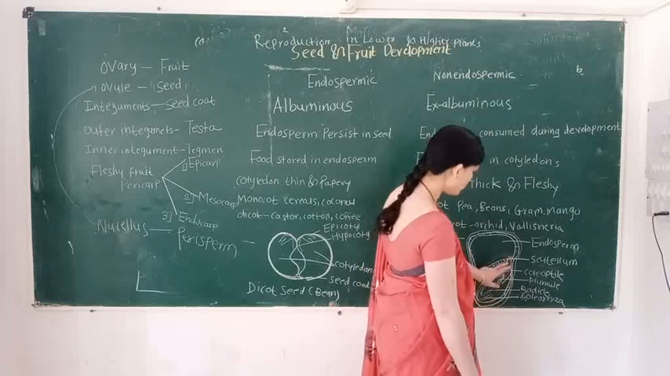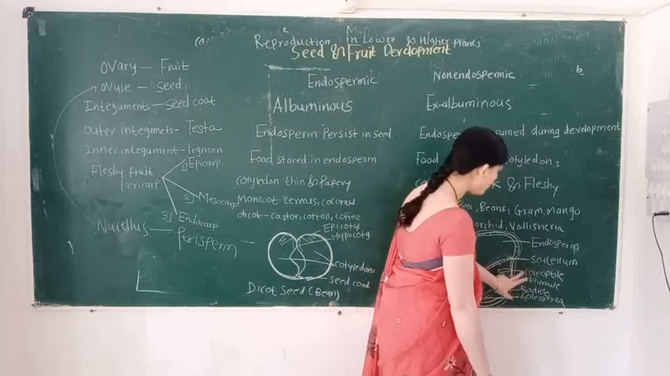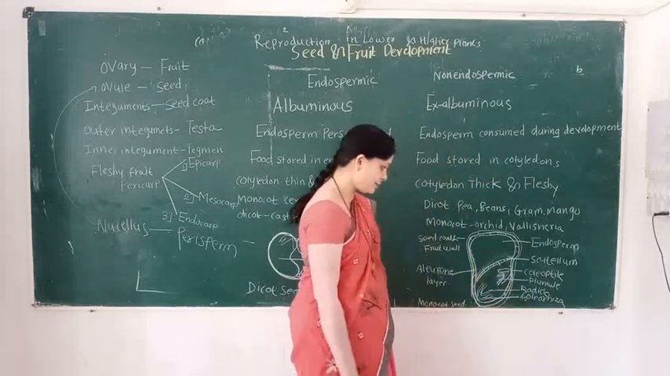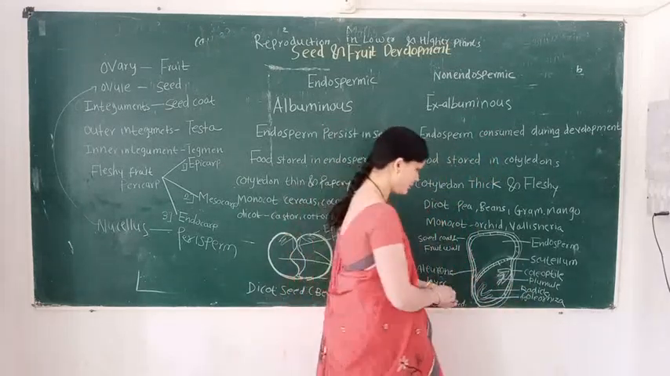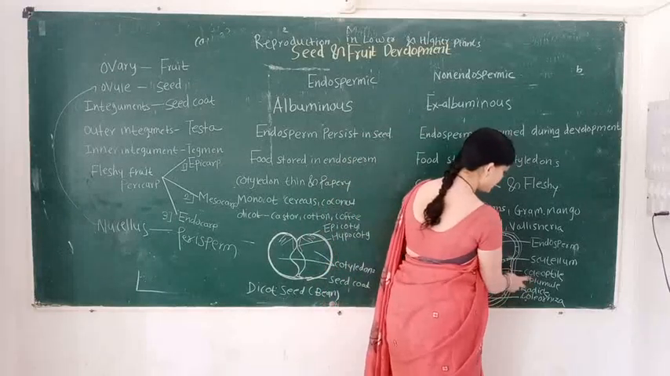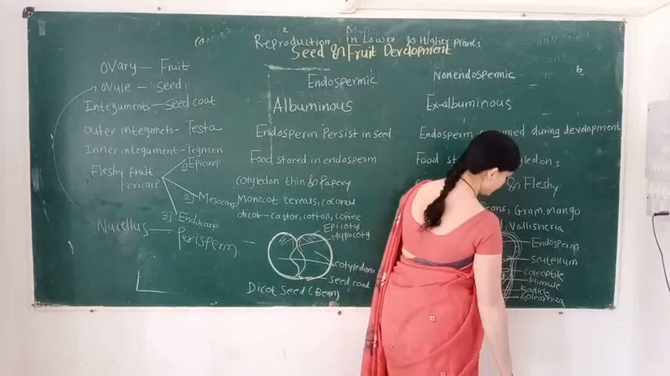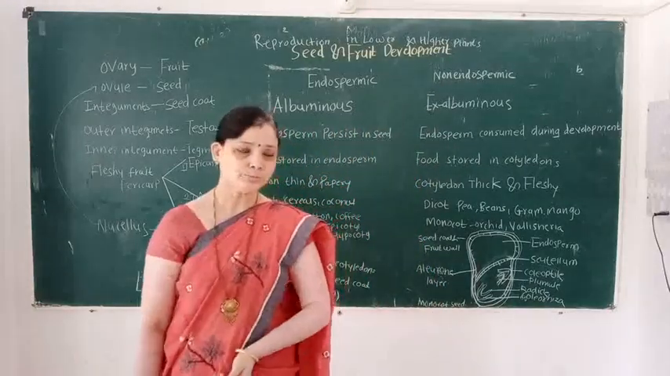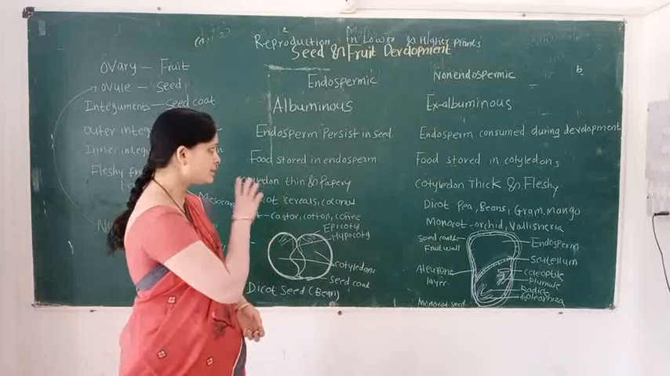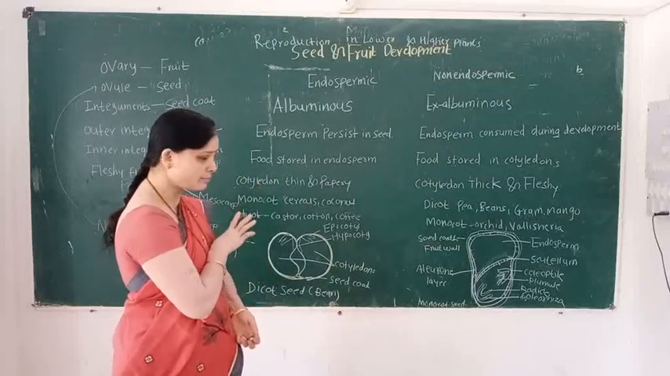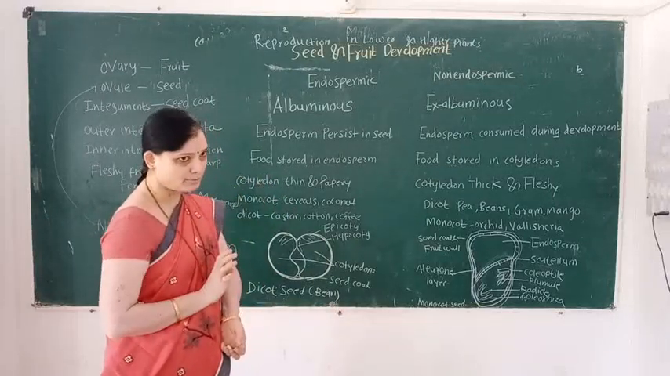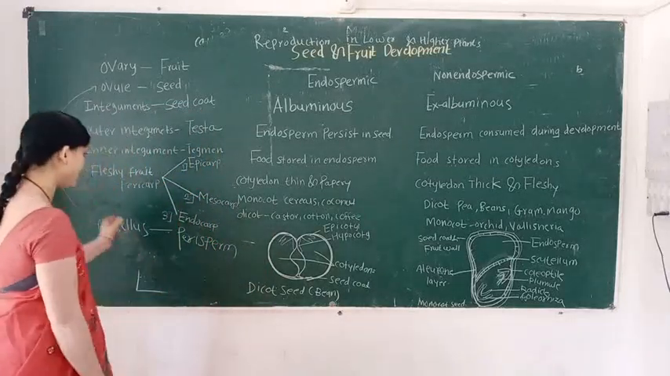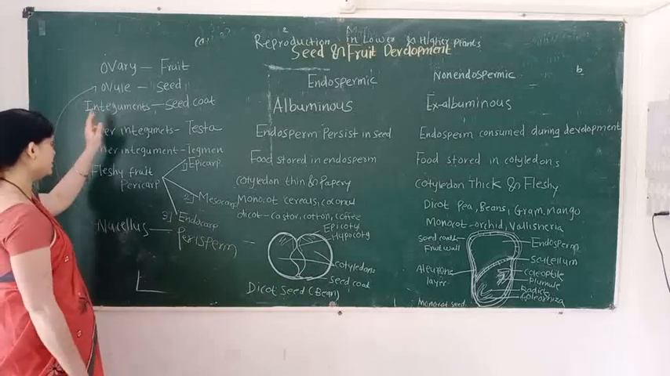Then it also consists of the scutellum, coleoptile, plumule, radicle, and coleorhiza. Remember this point: the covering of the plumule is called the coleoptile, and the covering of the radicle is called the coleorhiza. So this is the difference between endospermic seed and non-endospermic seed. And these are the changes that take place after fertilization.